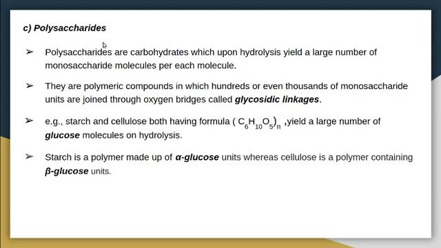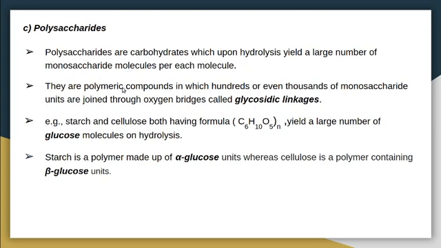Next we are going to discuss polysaccharides. Polysaccharides are carbohydrates which upon hydrolysis yield a large number of monosaccharide molecules per molecule.